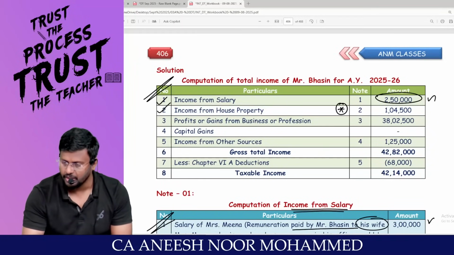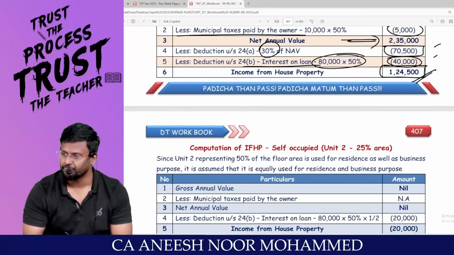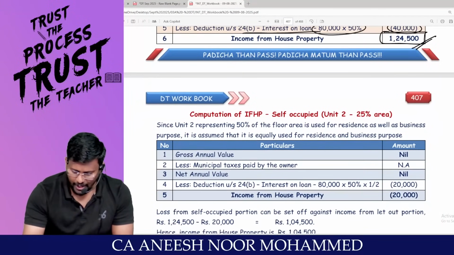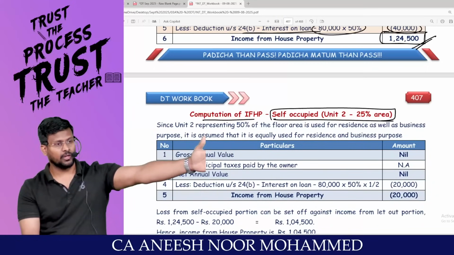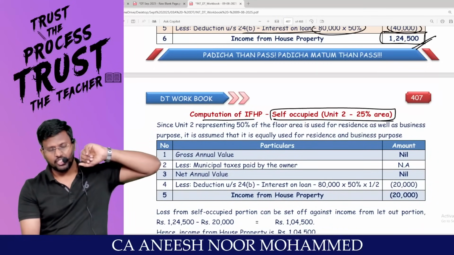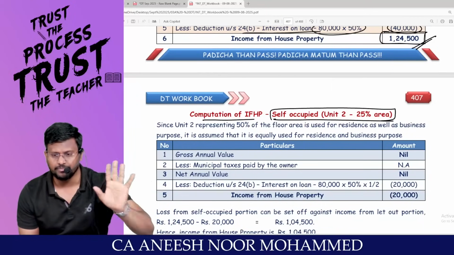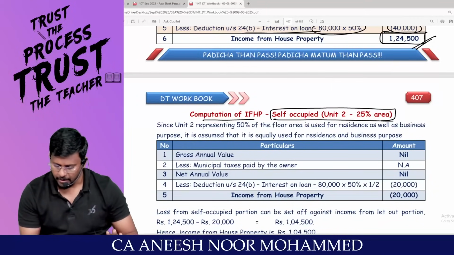Final answer should be written here. I have just to finalize the let out property. Now I am computing IFHP from self-occupied property. What route are you traveling? If you are traveling optional tax regime, IOBC under 24B is allowed. Not restricted. So I have to calculate.